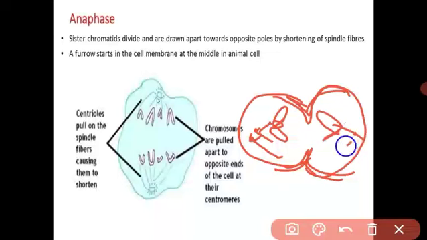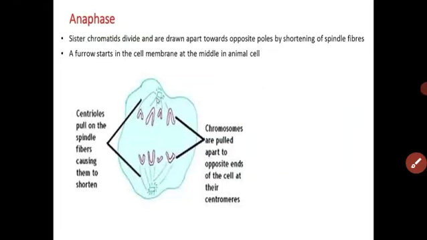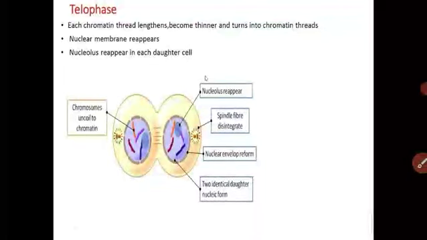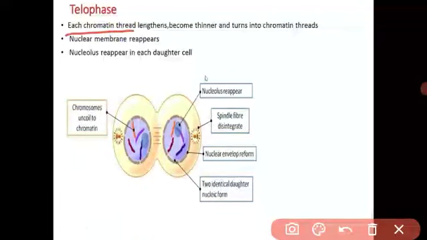Chromosomes divide and reach the opposite poles. Understood? These changes happen during the anaphase. The last phase of karyokinesis is the telophase. See, what happens in the telophase, students? Each chromatin thread is lengthened.